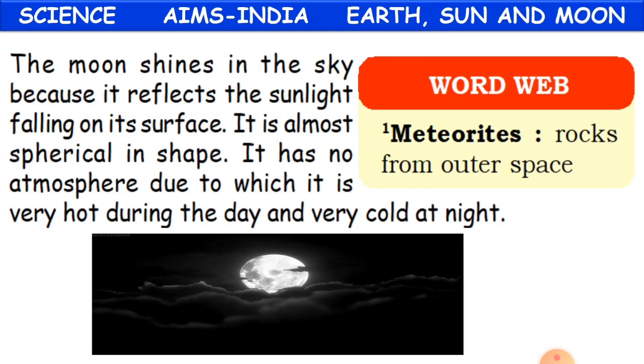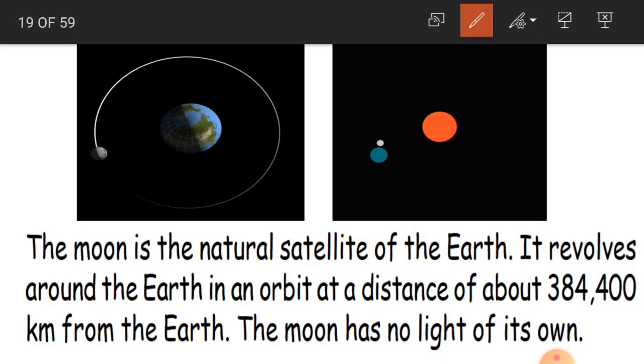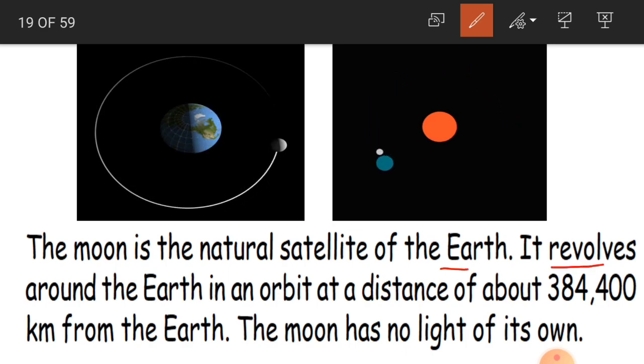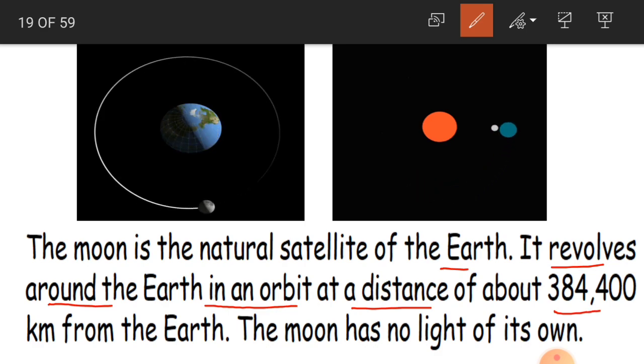Two pictures about the revolution. The moon is the natural satellite of the earth. It revolves around the earth in an orbit at a distance of about 3,84,400 kilometers from the earth.